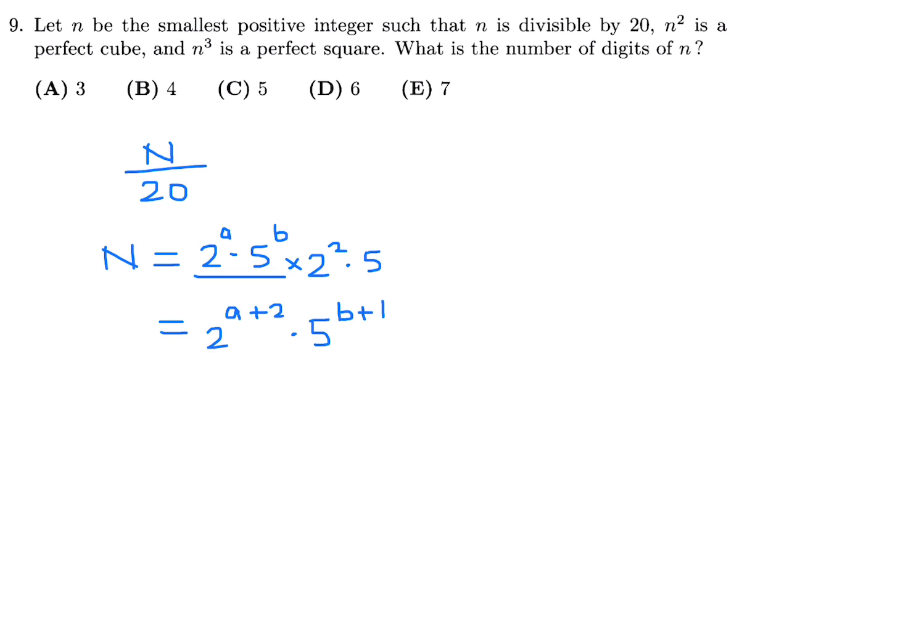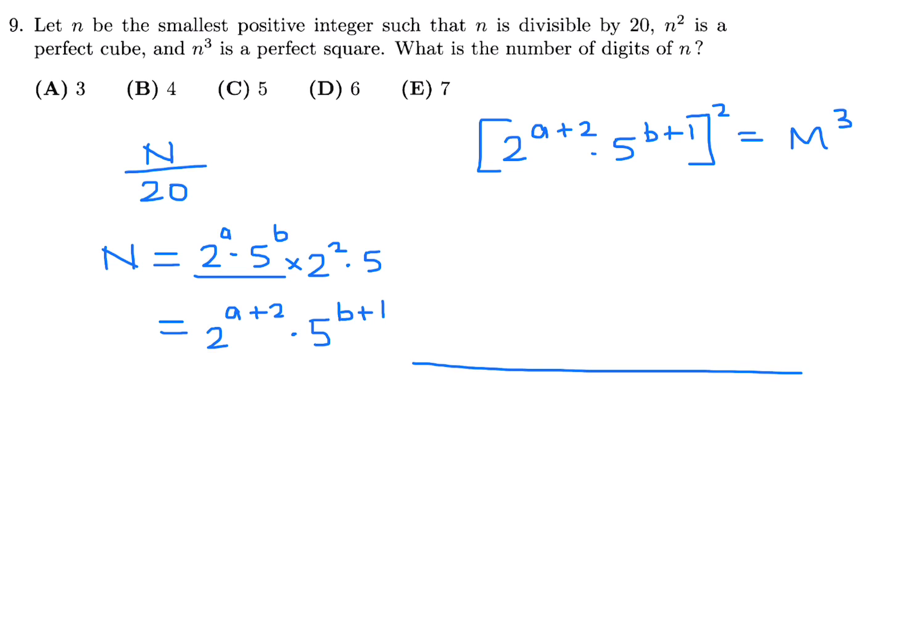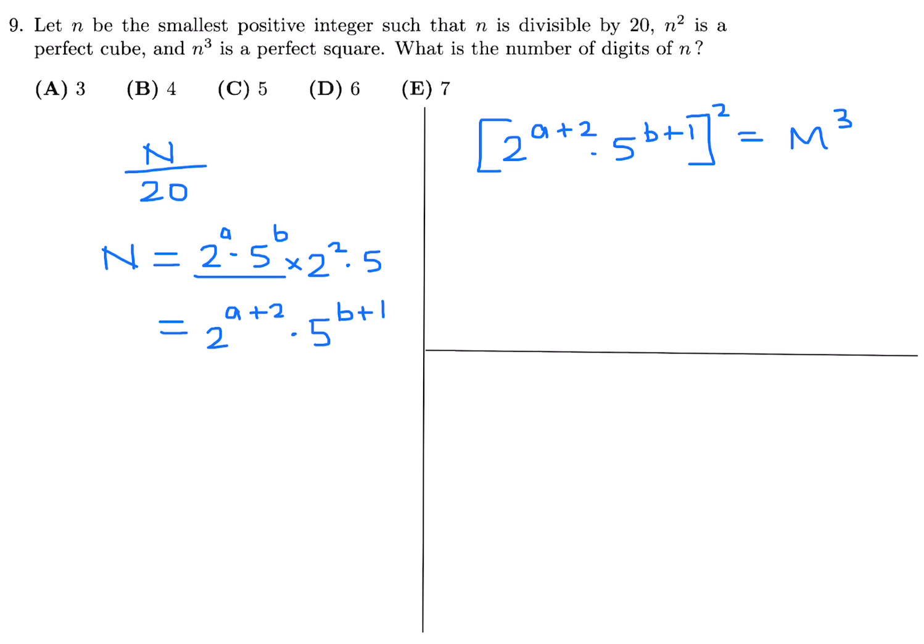Now let's go to the next part of the question, which is N squared is a perfect cube. So this is my N, this all squared is some perfect cube, m cubed. And then the next part is that N cubed is a perfect square. So if I take N and then I take the third power, they're saying that is some perfect square, p squared. Okay, so now we just have to fiddle around with this.